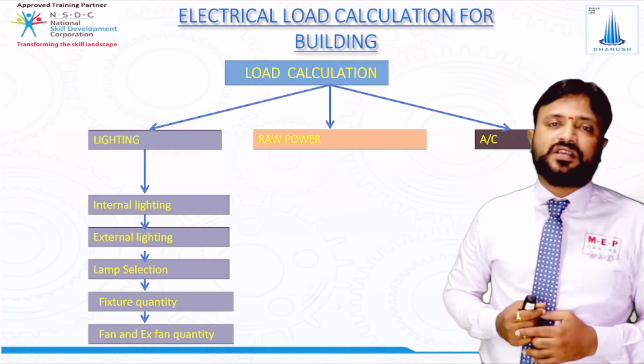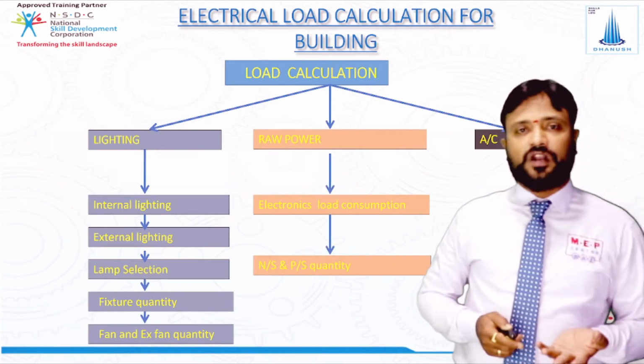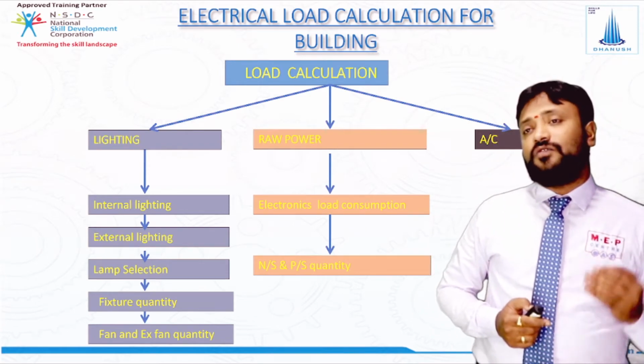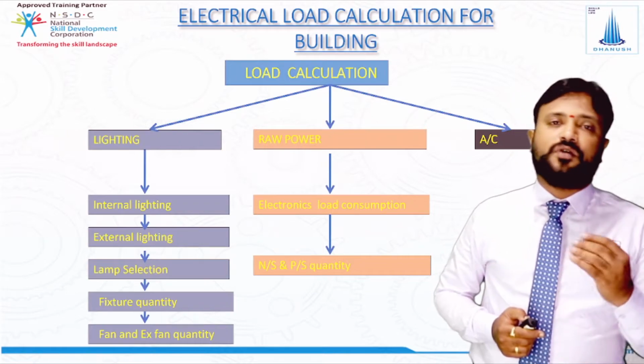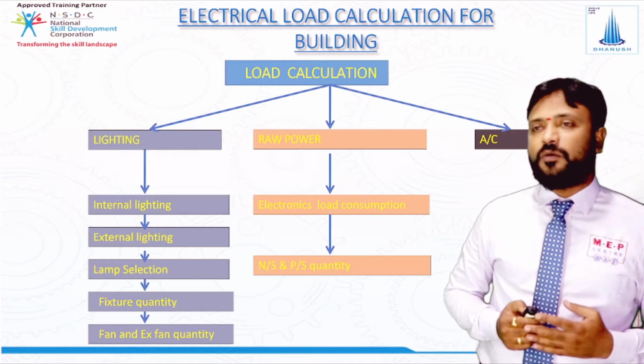Now the next load for a building is power loads. In the power loads, we have normal sockets which are used for electrical load consumption, that is, normal sockets and power sockets. Once you get an architecture layout, we need to calculate how many normal sockets we require and how many power sockets we require. That is what we are going to study in the power calculations.